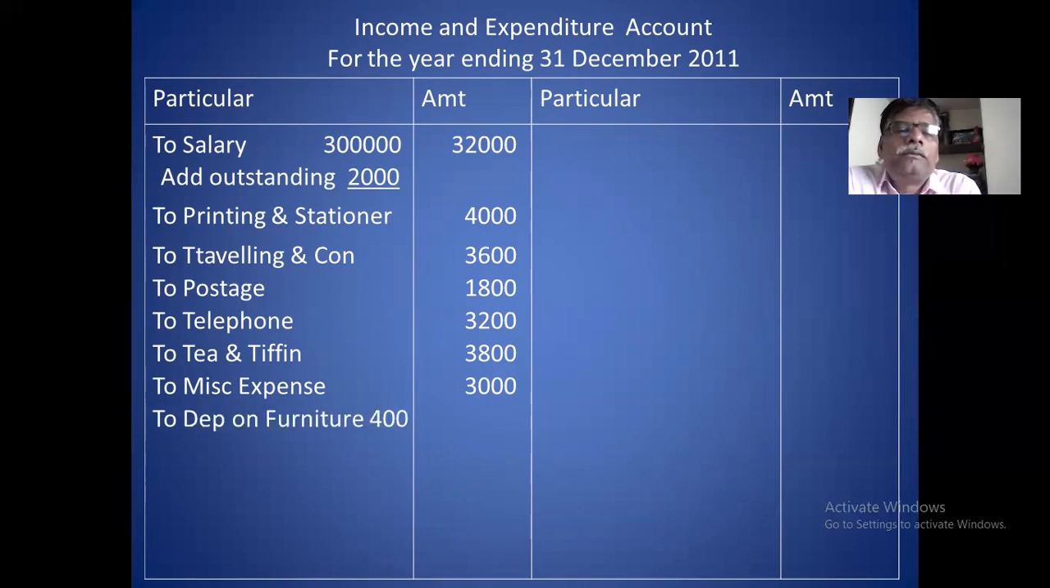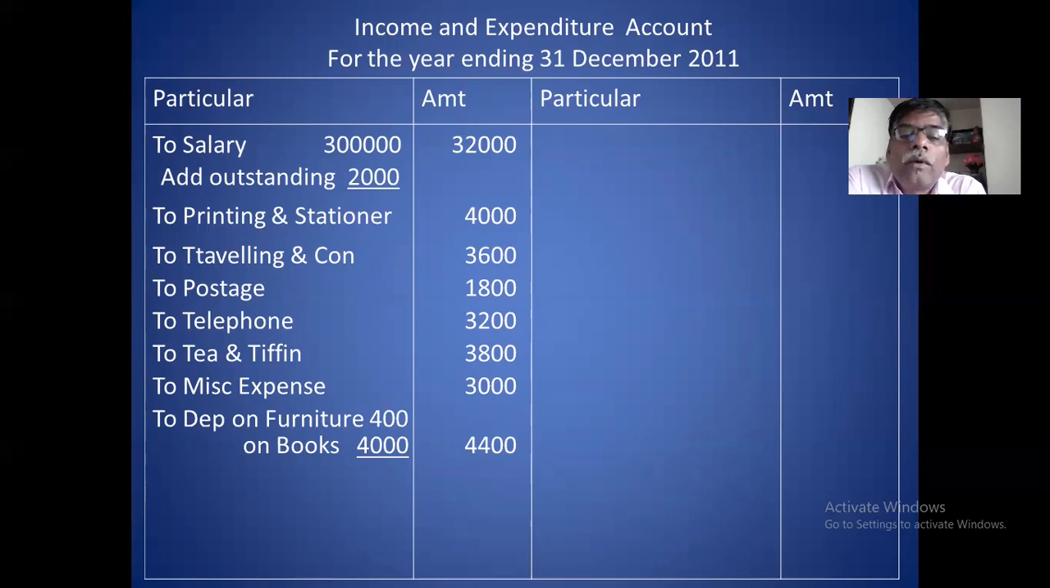Thereafter, you take depreciation. Depreciation on furniture is 400. Depreciation on book is 4,000. Okay. Total depreciation is 4,400. So you take that total depreciation.